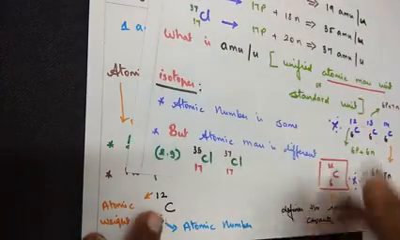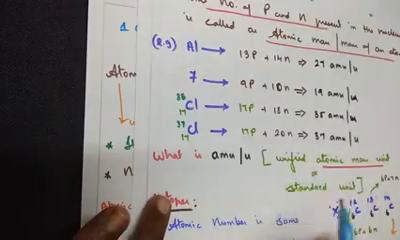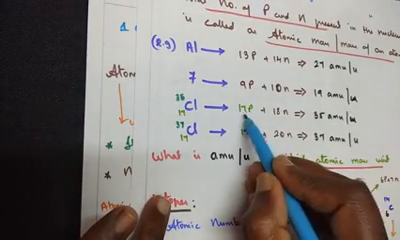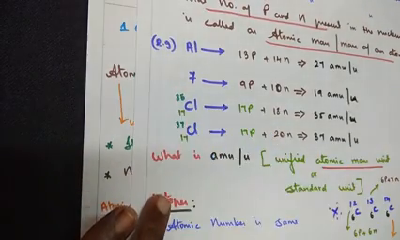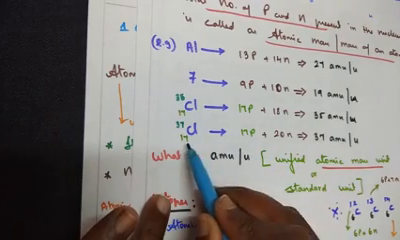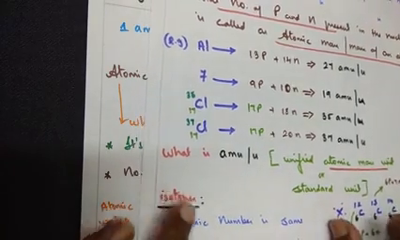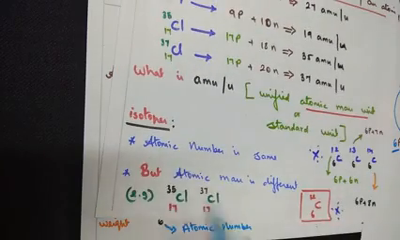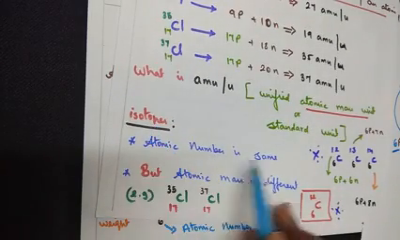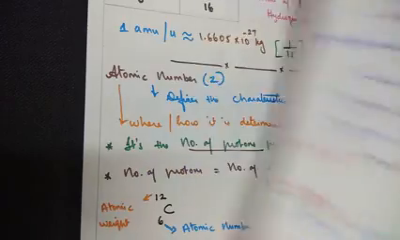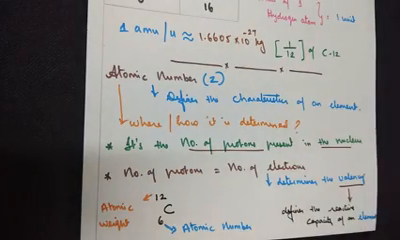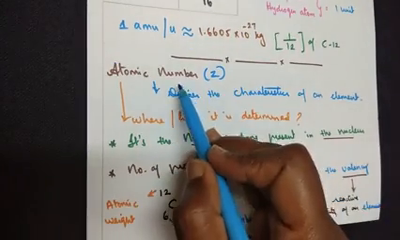Even if you look at it in terms of chlorine, in these two cases, there are 17 protons, atomic number is 17. So in all, that's what we wrote. In isotopes, atomic number is the same, only atomic mass will be different. So you understand the concept of atomic number.